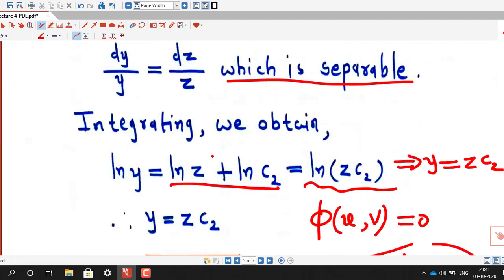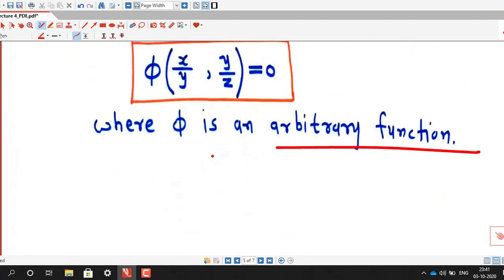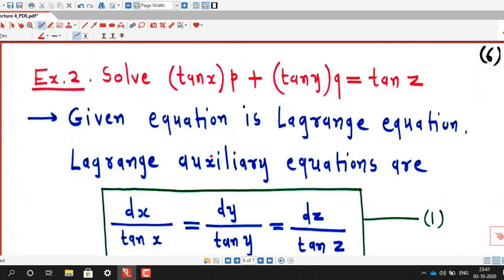We take one more example in which we are also able to compare the fractions. Solve 10x into small p plus 10y into small q equal to 10z.